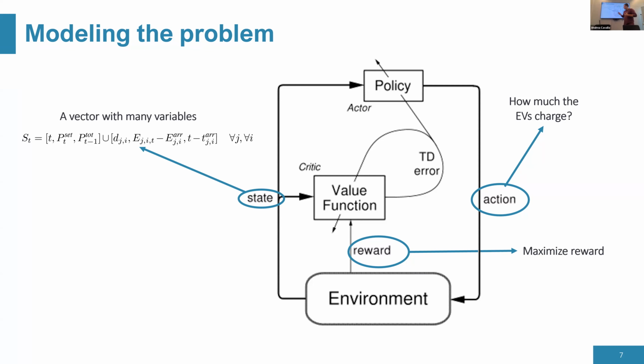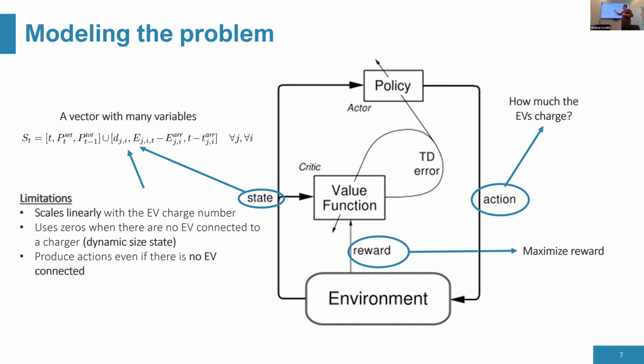And we have a second problem there, a second limitation. At a lot of points, in some cases around 60% of the time, the charger is not occupied, which means we have to put something there. Using classic reinforcement learning with multi-layer perceptrons requires a fixed-size input, so we need to put zeros. Putting a lot of zeros is not very effective, as we know. So let's see how we can solve this with graph neural networks.